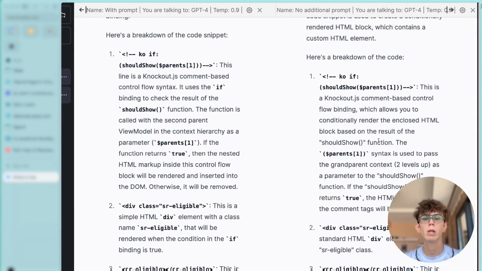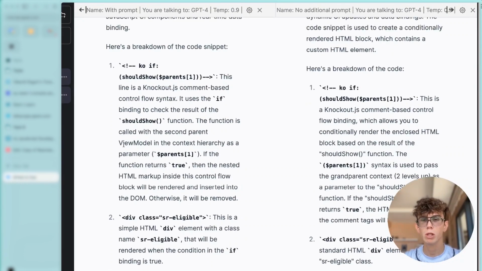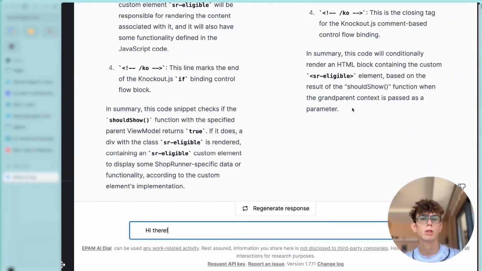But if we look more closely, we can see that with the prompt, ChatGPT easily identified that this argument comes from the view model in the context hierarchy, but without the prompt, ChatGPT just highlights that this argument was passed by transparent context, which I don't think is useful. The answer is also a bit shorter.